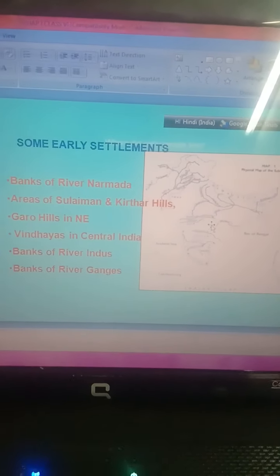Okay students, see the cursor, where the cursor is moving. These are Suleiman and Kirthar hills. Okay, now we should come to Garo hills. We should come in this direction, northeast India. These are Garo hills. Dear students, these are Garo hills in Meghalaya, and in northeast India we can find Garo hills.